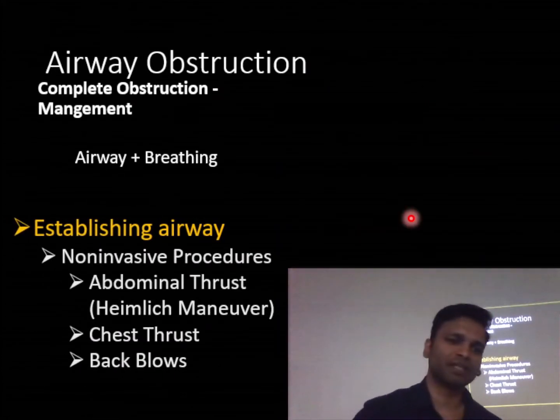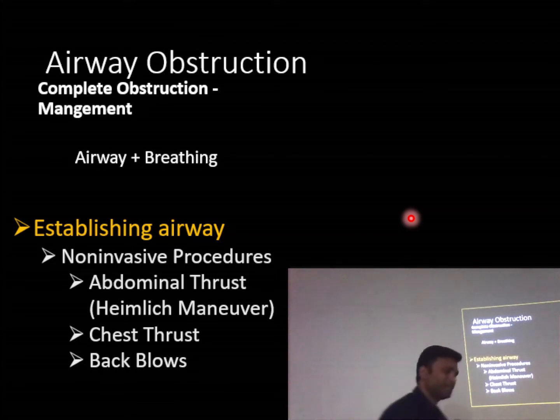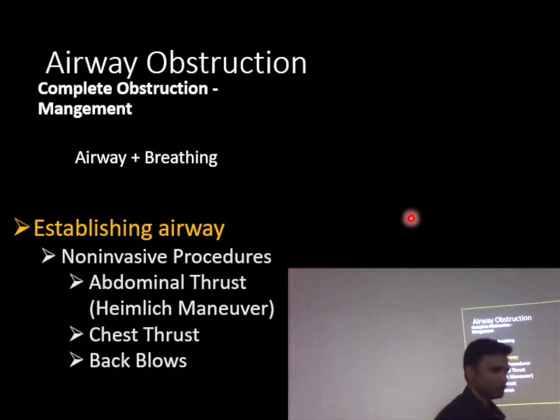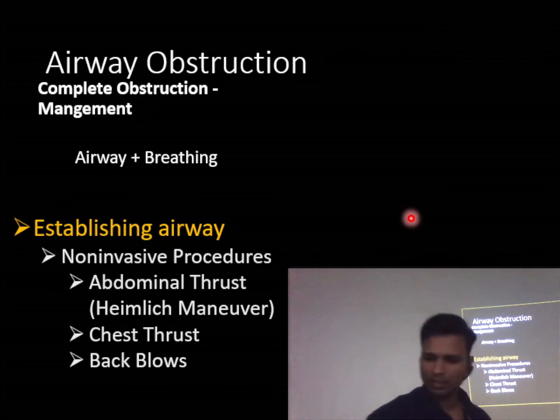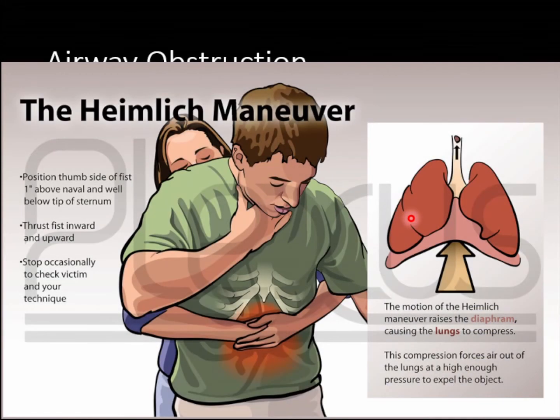So in the non-invasive procedure, if there is a foreign body in the trachea, what you'll do is use the Heimlich Maneuver. Let me show you if there is an image. Okay, yeah. So what you can do is, 2 inches above the navel, you place your thumb like this and pull it upward and backwards. You stand behind the patient, keep your arm around the patient and pull upward and backward. So what happens is you increase the pressure, pushing the diaphragm against the lungs.